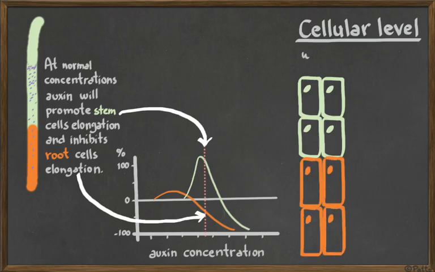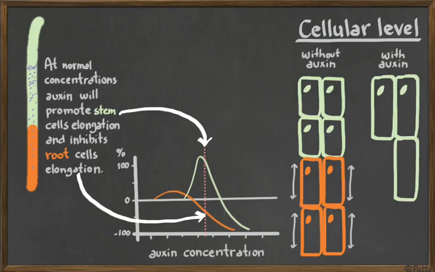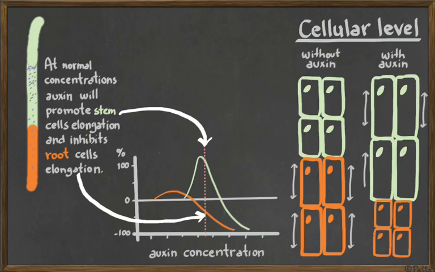Without auxin, so with a very low concentration of auxin, we have the roots being stimulated and the stem not stimulated to grow. But where we do have auxin, we have the stem cells elongating and the root cells being held back. This will have a major effect.